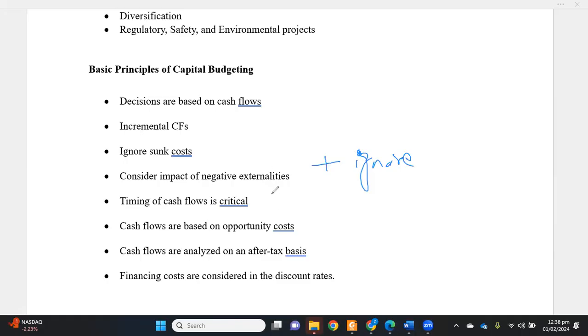And then there is another very important principle: timing of cash flows is critical. We have discussed this, and you would be much aware of the time value of money.